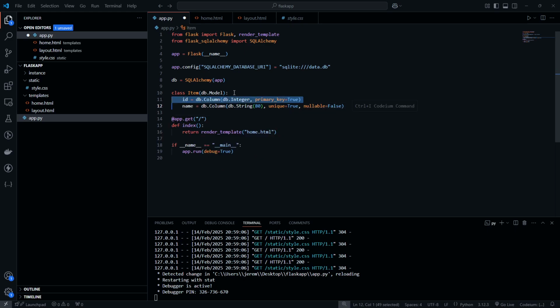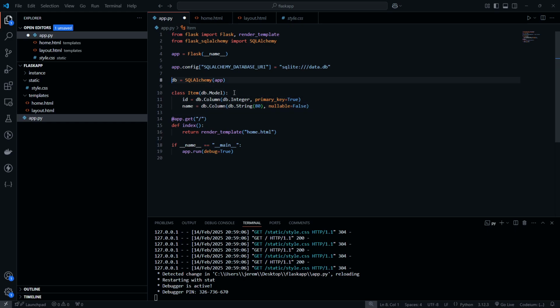So this is going to be the main primary identifier for the item. And then we can give this item a name, and this is just going to be a string. In this it says it should be unique. We don't really care about that right now. And nullable equals False. This means we don't want the user to be able to create an item without a name.